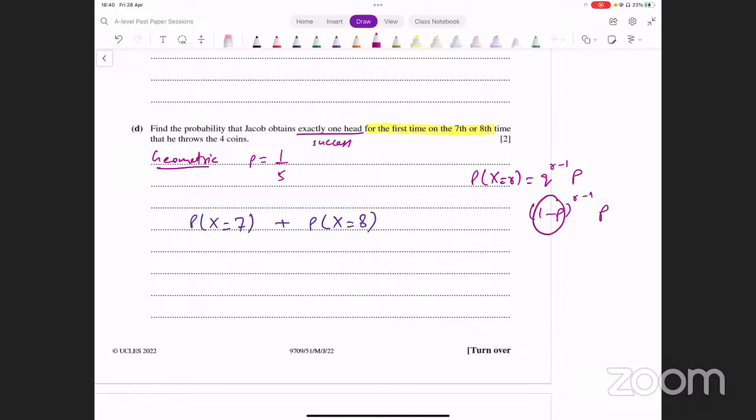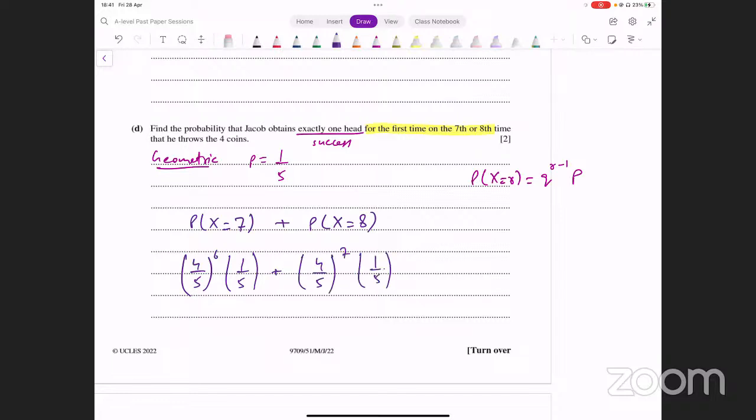1 minus p को हम q अक्सर लिख लेते होते हैं. ठीक है, अच्छा, let's just input values now. 7 वाले केस में क्या बनेगा? Probability of failure क्या है यहाँ पे? 4/5. So that's 4/5 raised to power 7 minus 1, that's 6, into 1/5 plus 4/5 into 8 minus 1, which is 7 into 1/5.